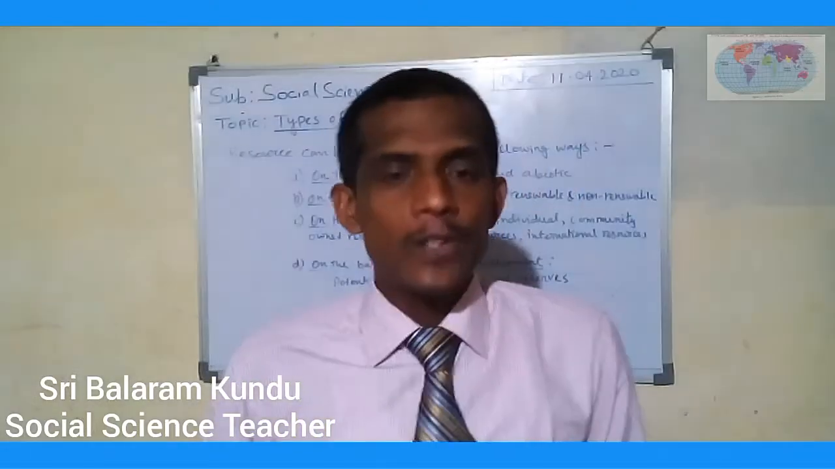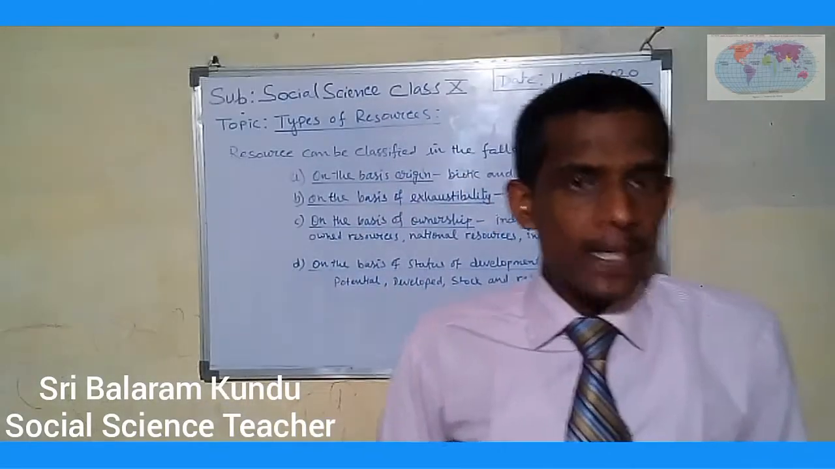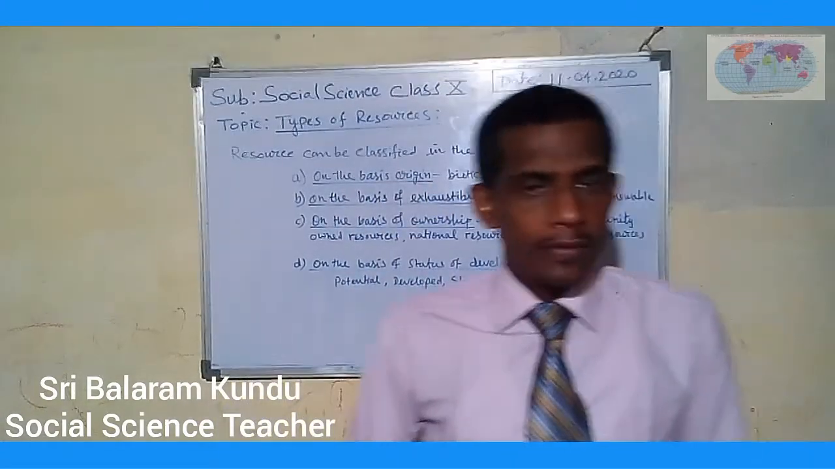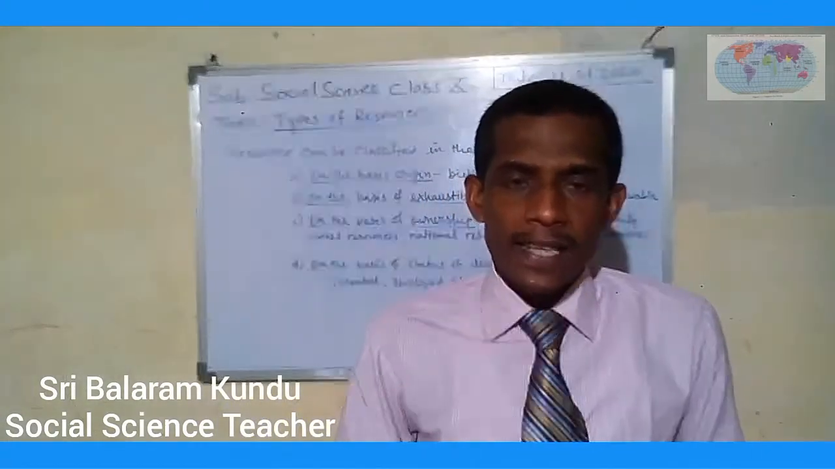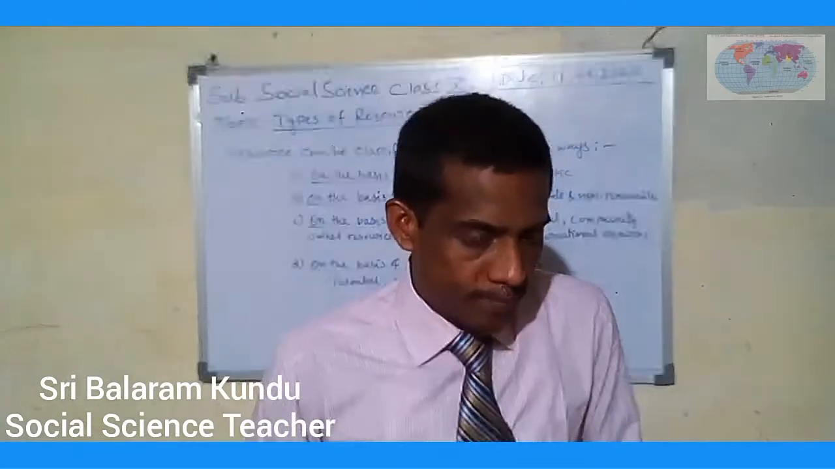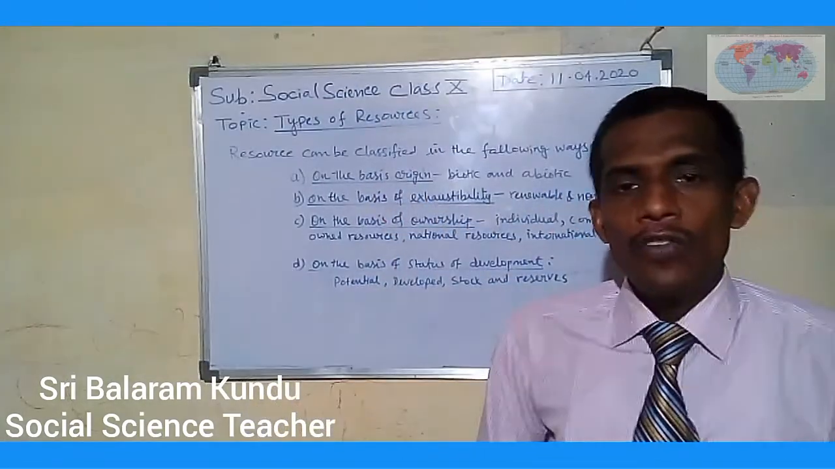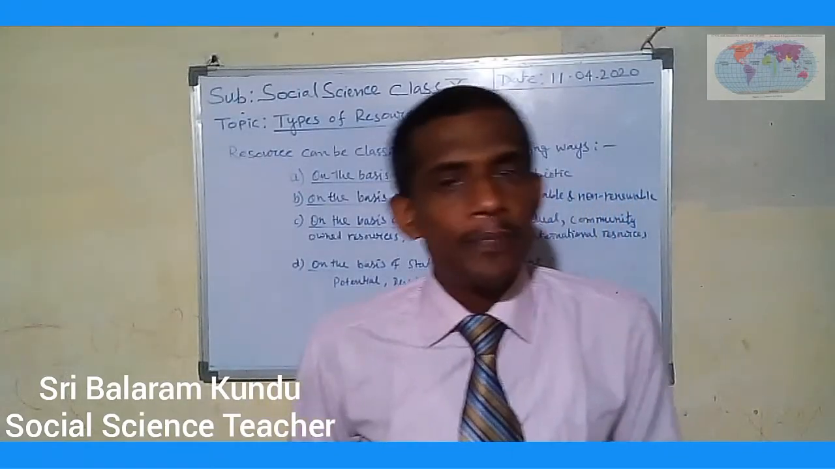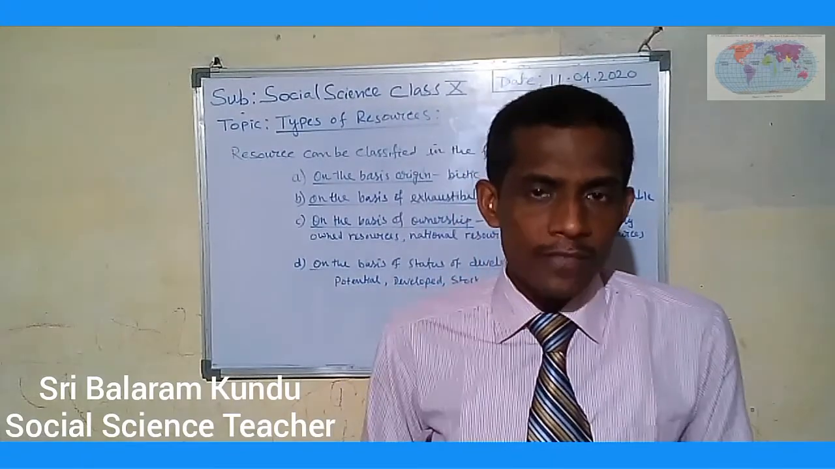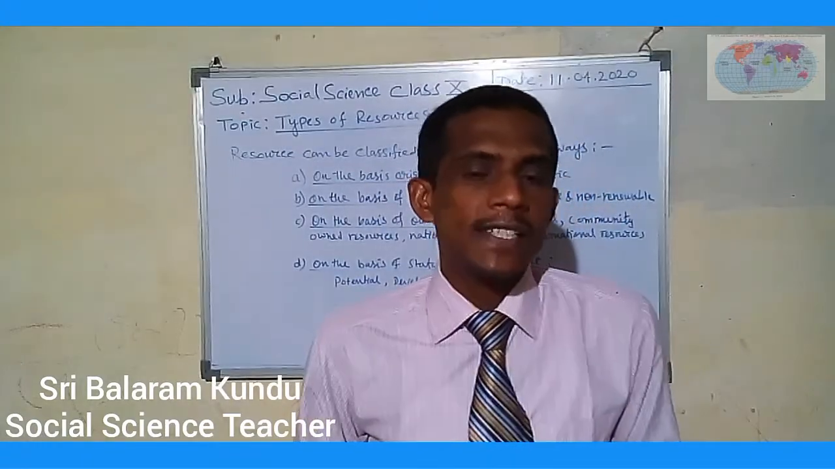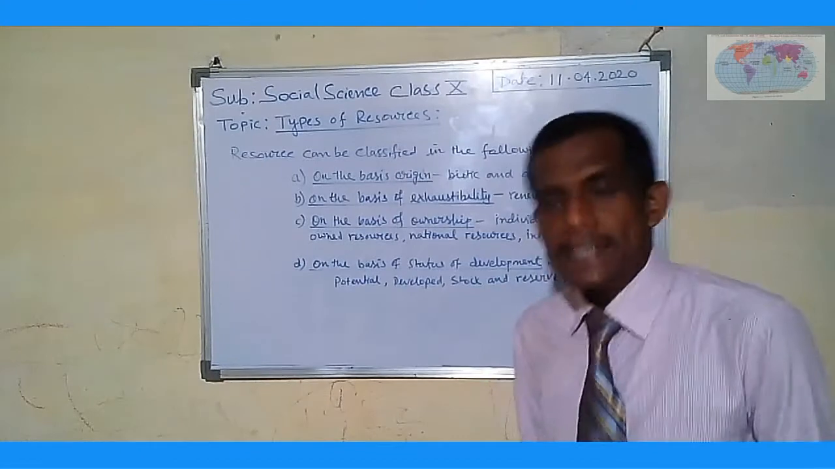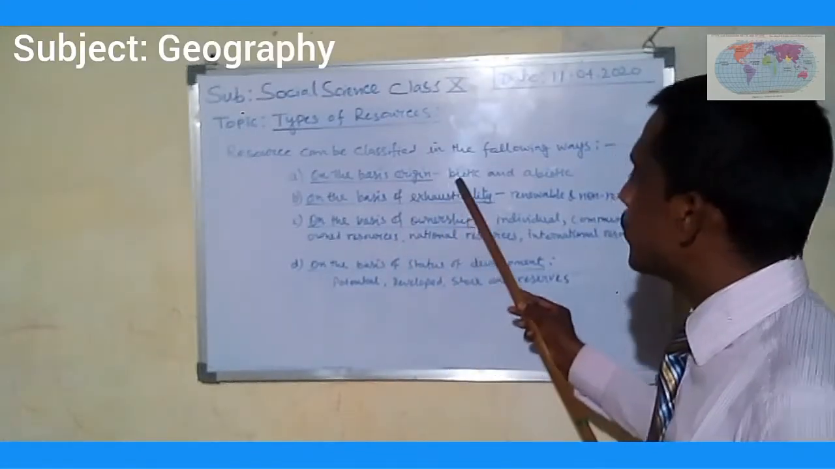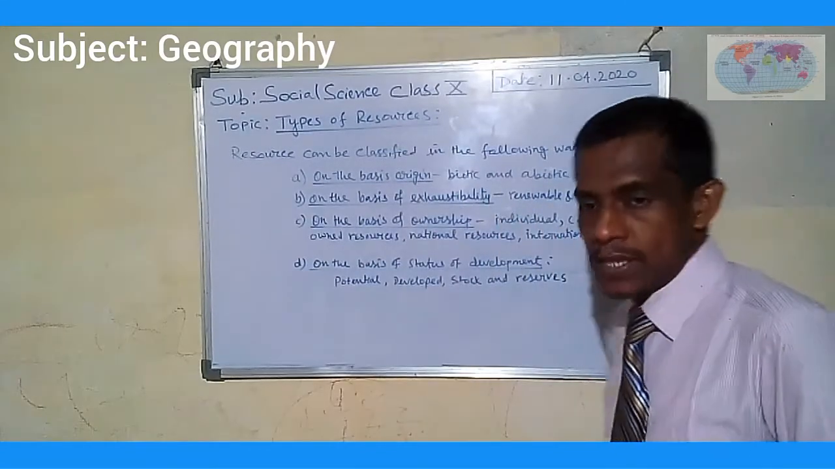Today I am going to discuss classification of resources. Resources can be classified in the following ways: on the basis of origin, on the basis of exhaustibility, on the basis of ownership, and on the basis of status of development. On the basis of origin, resources are mainly classified into two types: biotic and abiotic resources.